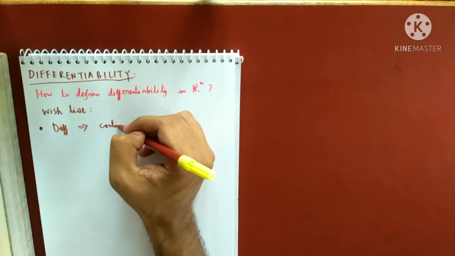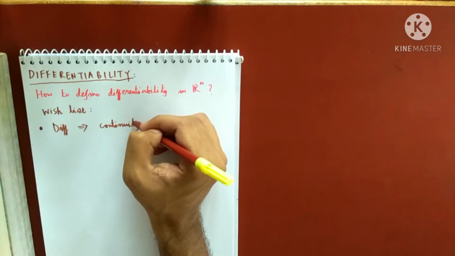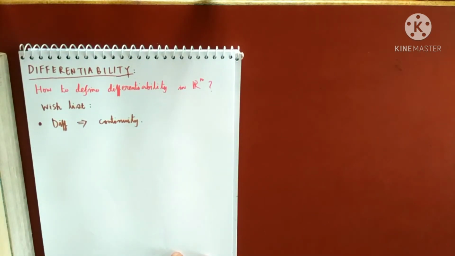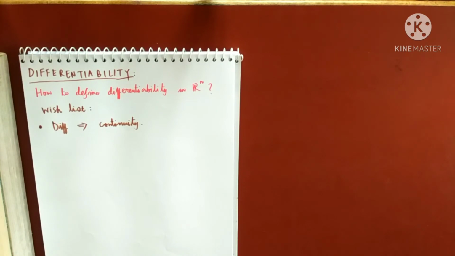That is a very trivial result, or one of the most important results that we have seen in a single variable analysis course. So I have to define differentiability in Rn in such a way that differentiability must imply continuity. So if a function of several variables is differentiable at some vector a, then it must also be continuous at that point a.